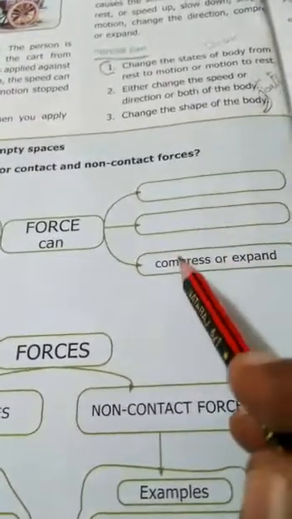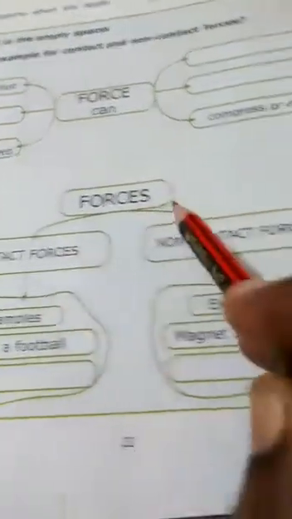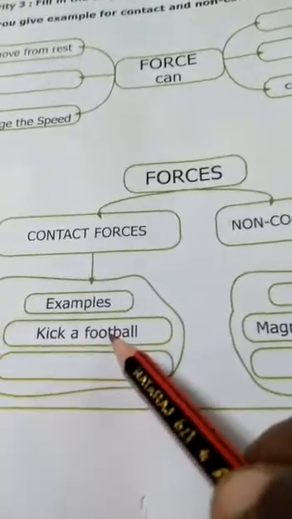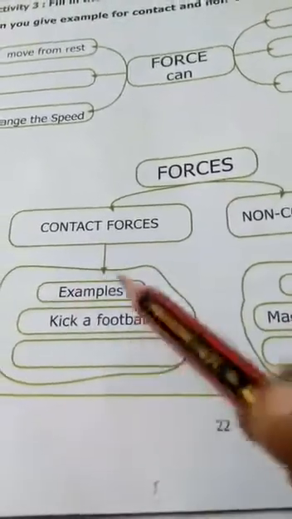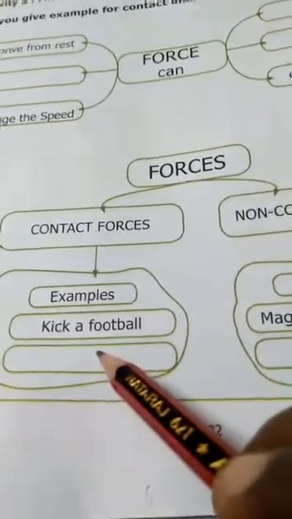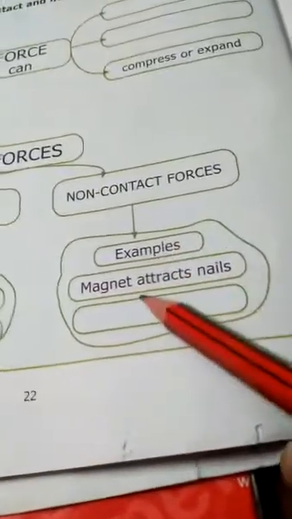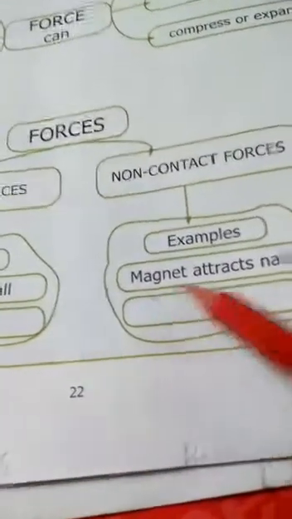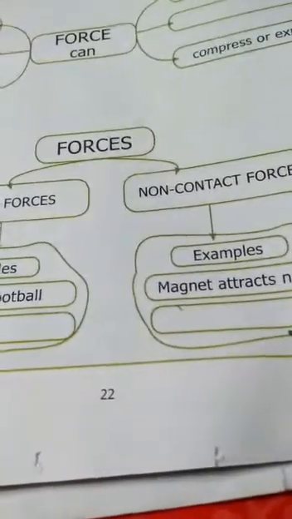Direction, compress and expand. Forces, contact forces, non-contact forces. Example, kick a football, then what? What are contact forces? Pull the cart also. Non-contact, magnet attracts nails, coconut falls from the coconut tree.